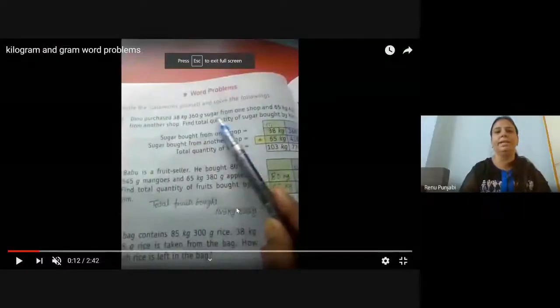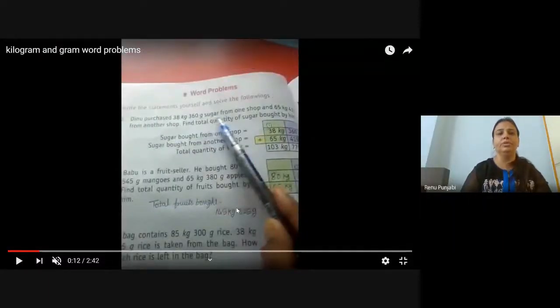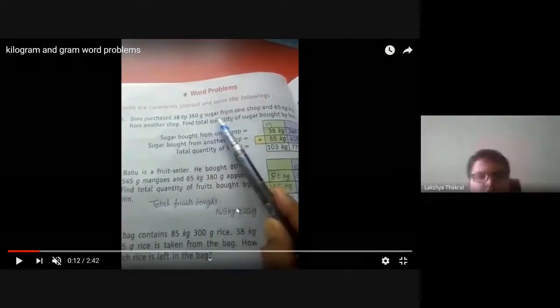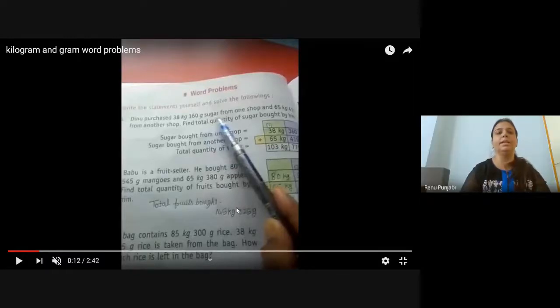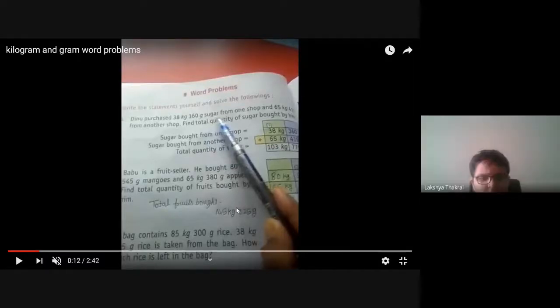Those who have completed, they can please leave. Tomorrow we will do more detail on word problems. Ma'am, what is tomorrow? Same word problems related with multiplication and division.